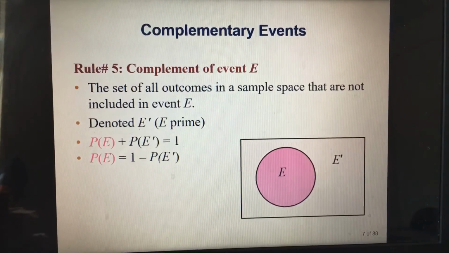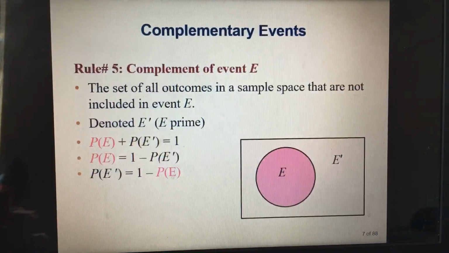Rule number 5, we call it the complement rule. I normally tell my students that the complement rule is all about the opposite. If the event is sitting down, then the complement of that event is standing up. If the event is having breakfast, the complement is not having breakfast. So the opposite, actually. I wrote here that the set of all outcomes in a sample space that are not included in event E is called a complement.